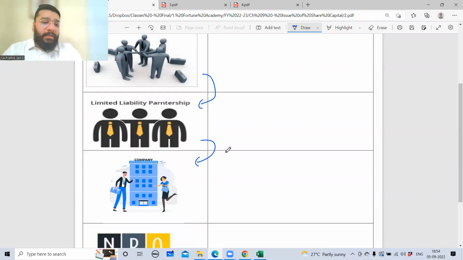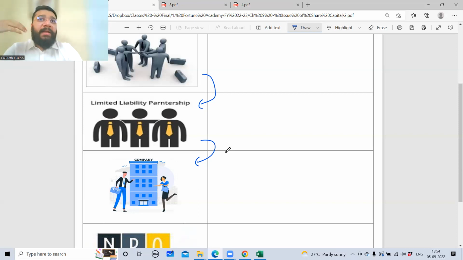So here, majorly two points. One is liability. Of course, sole proprietorship and normal partnership suffer with unlimited liability. So people look up to the company form of organization to have a limited liability. So one is that benefit. Second comes with respect to the capital, right?